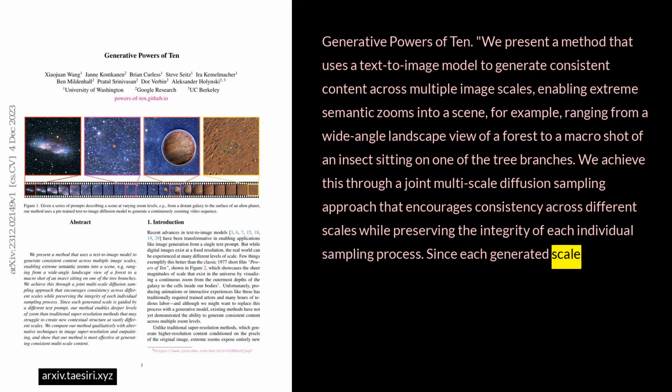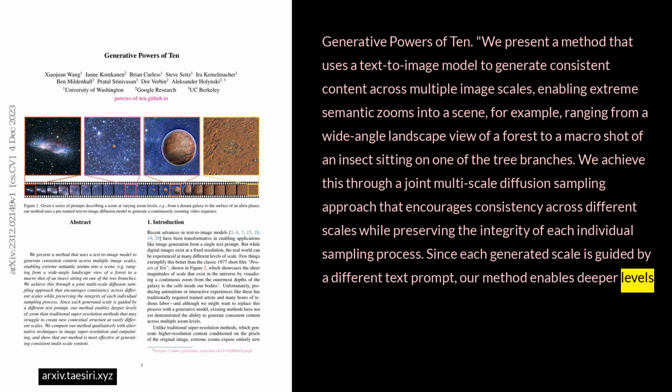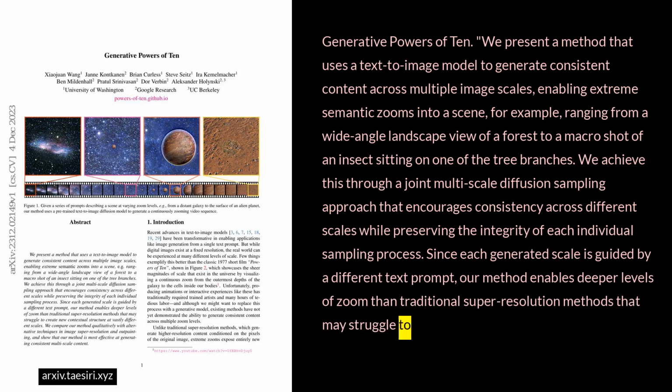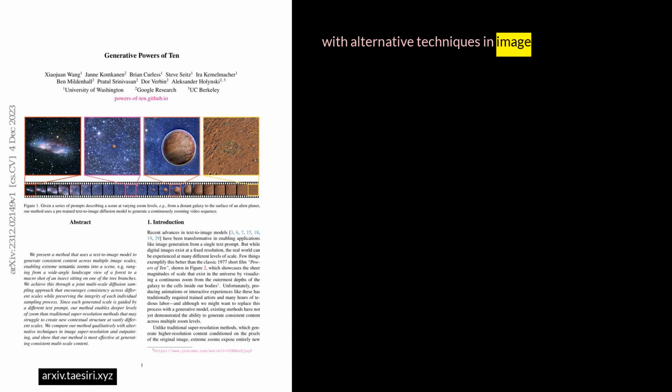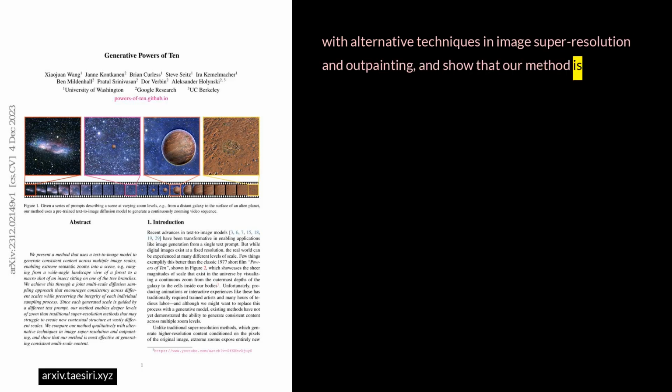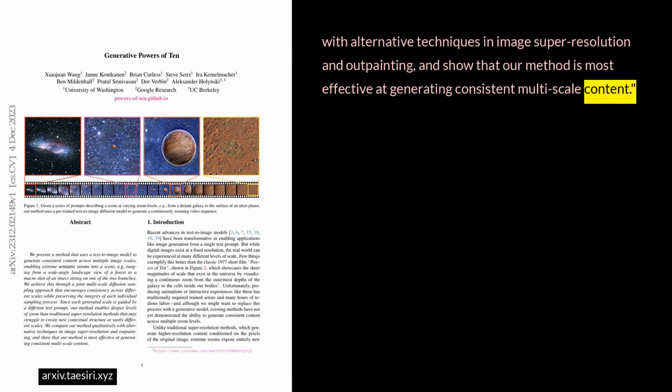Since each generated scale is guided by a different text prompt, our method enables deeper levels of zoom than traditional super-resolution methods that may struggle to create new contextual structure at vastly different scales. We compare our method qualitatively with alternative techniques in image super-resolution and outpainting, and show that our method is most effective at generating consistent multi-scale content.